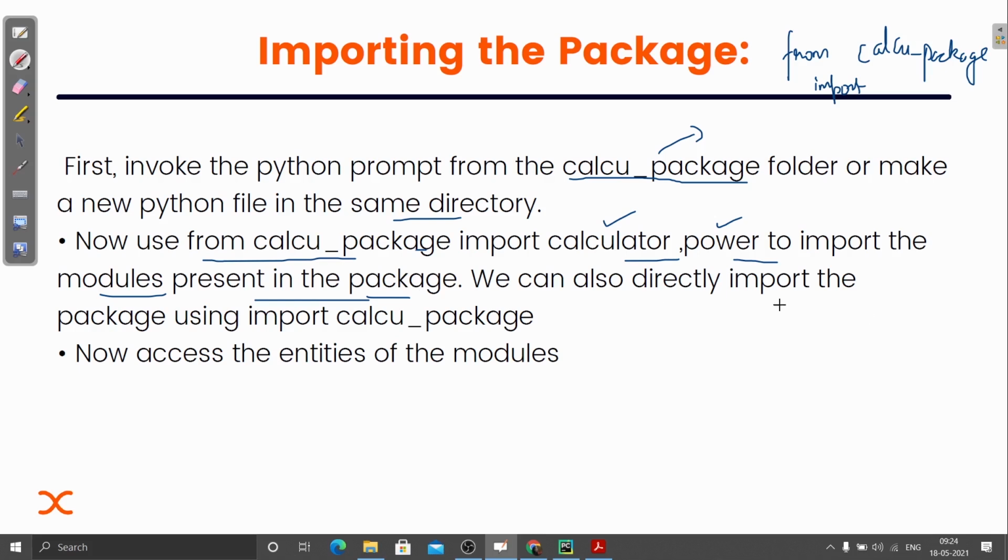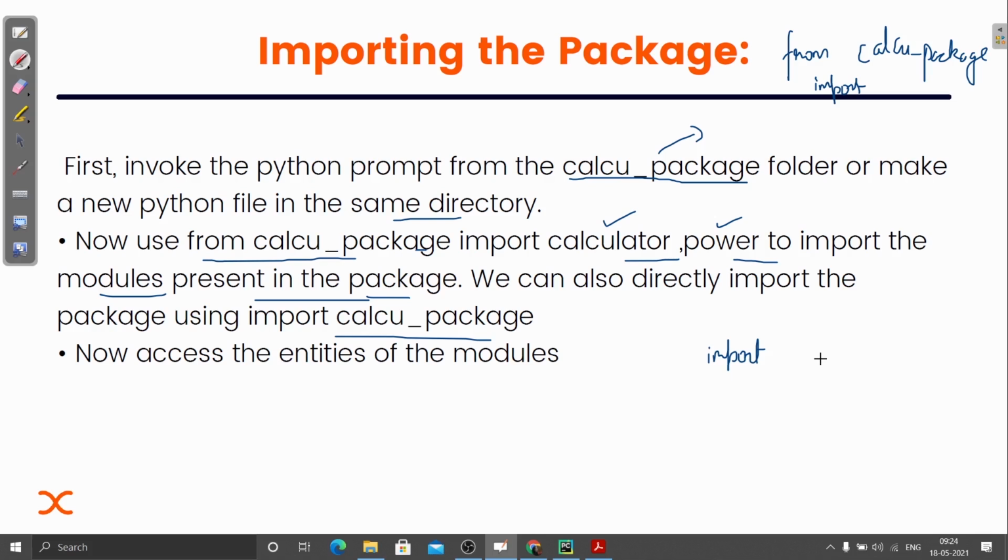We can also directly import the package using import calc package. If you want to import all the modules inside of that package, you just need to write import and then whatever the package name is. I won't call it a directory, because it is actually different from a directory. I hope now it is clear to you all.